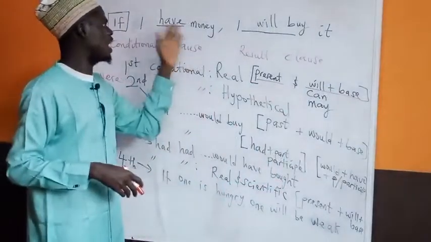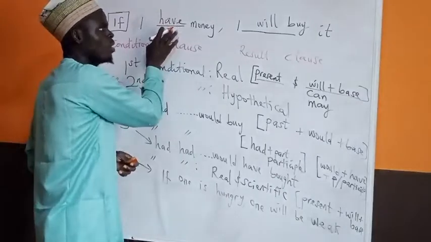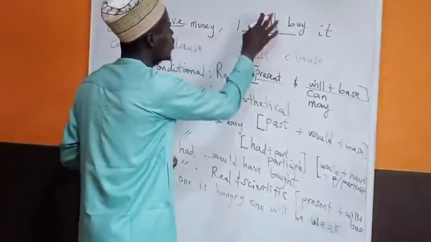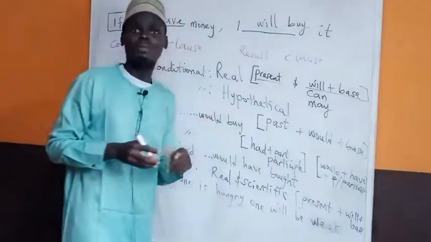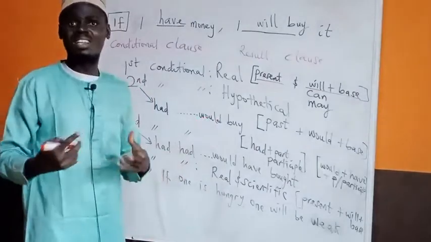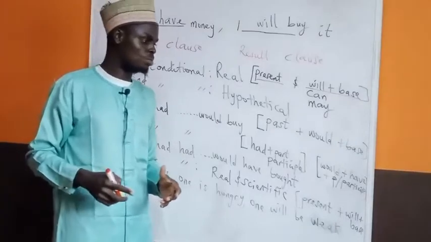For example, if I have money, I will buy it. Have here is the present form of have, had, has. Then I will plus the base form of the verb you want to use in the result clause. That's that about first conditional statement. That means the thing is possible and real, and you will do it if the condition is met.